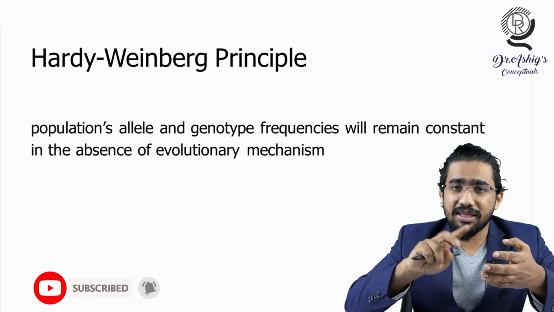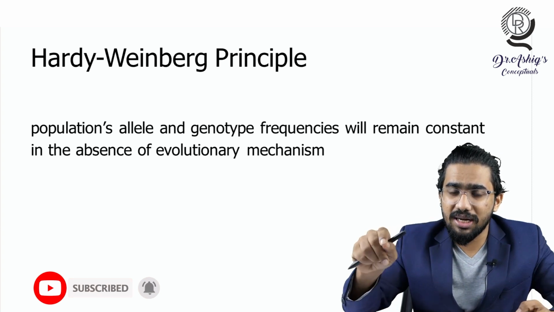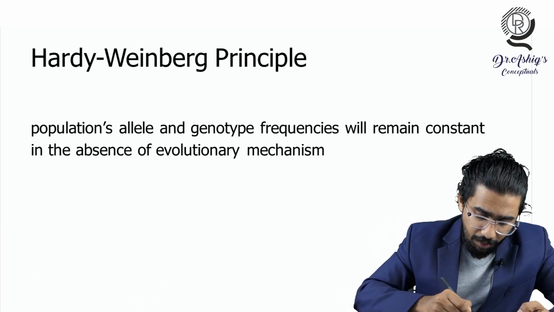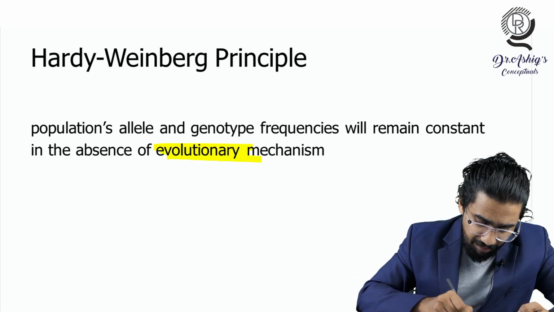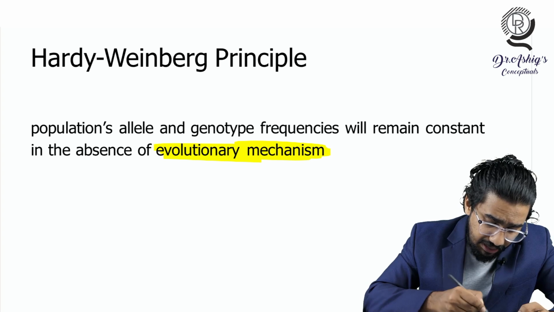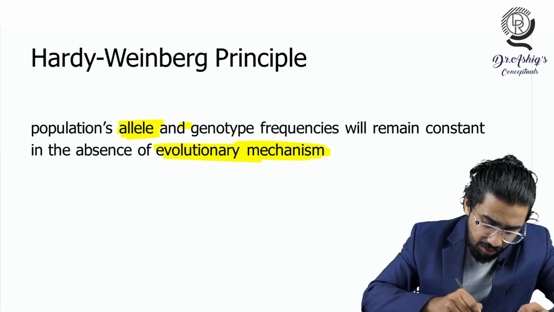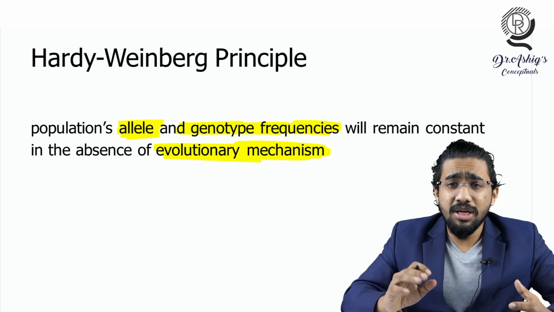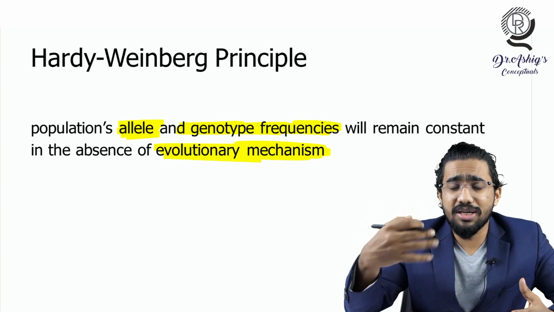There are some words that are very important in this Hardy-Weinberg principle. What are those important words? One is the evolutionary mechanism, and you have to understand what an evolutionary mechanism is. The other words are allele frequency as well as genotypic frequency. So let's discuss these words first to understand them.